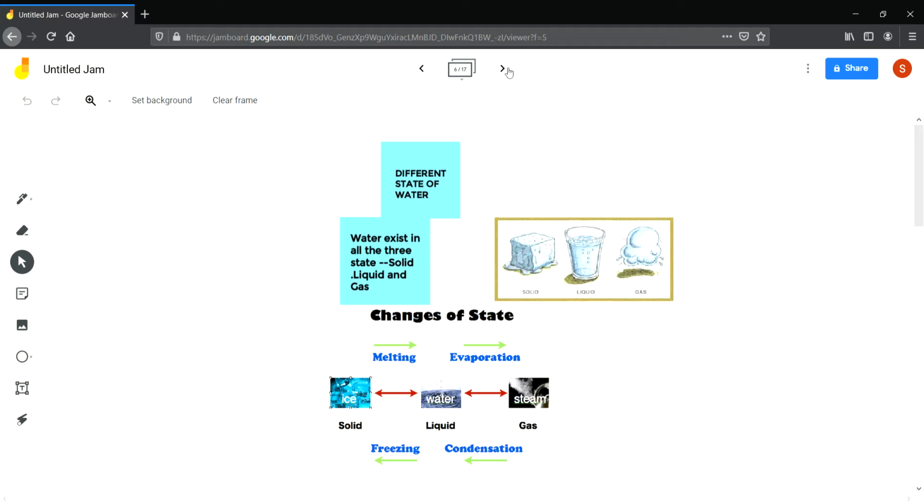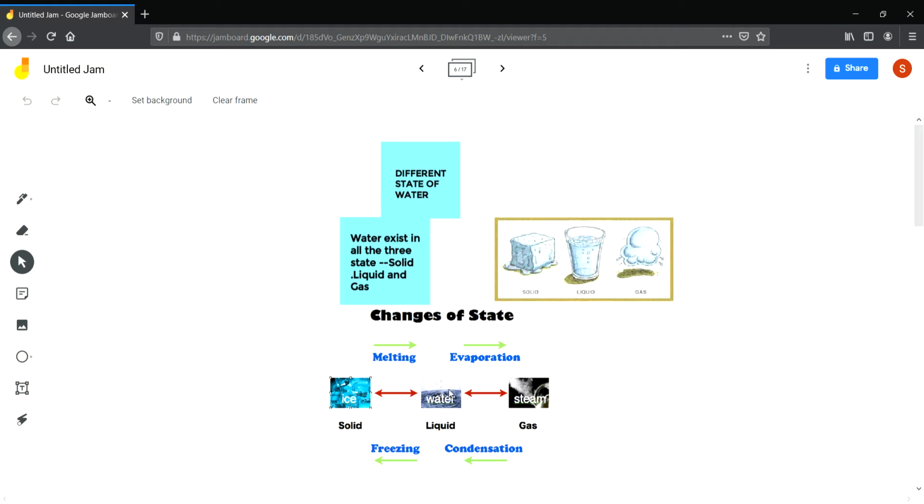Then water, like matter, exists in 3 states: solid, liquid and gas. The solid state of water is ice. The liquid state of water is drinking water that you drink, and the gaseous state of water is water vapor. These 3 states of water are interconvertible.